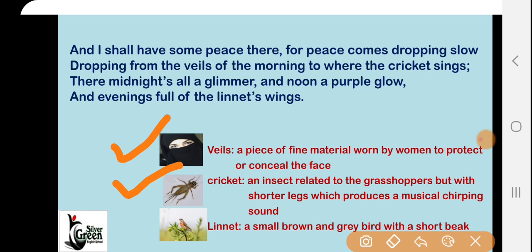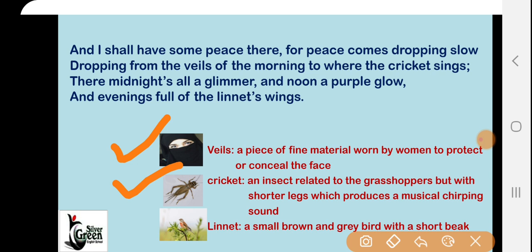Okay. And noon a purple glow. The poet is telling us that at noon the sunshine color will be purple and will give him peace. So that purplish color of the noon will give peace to the poet.